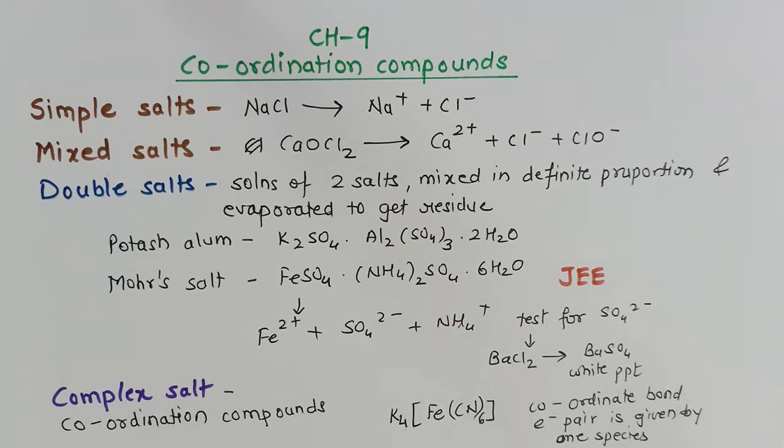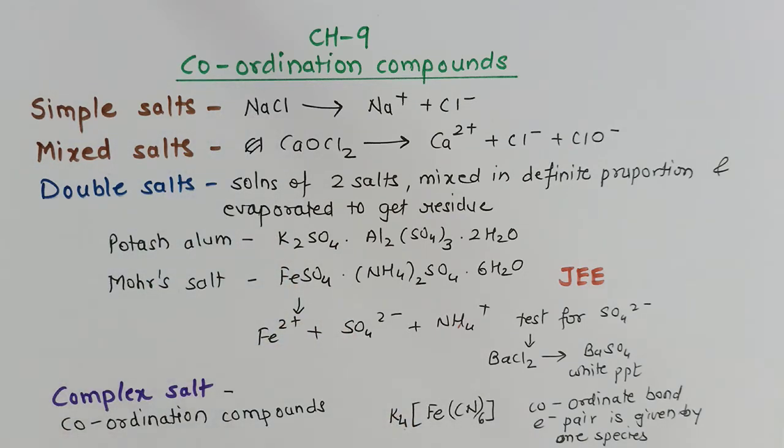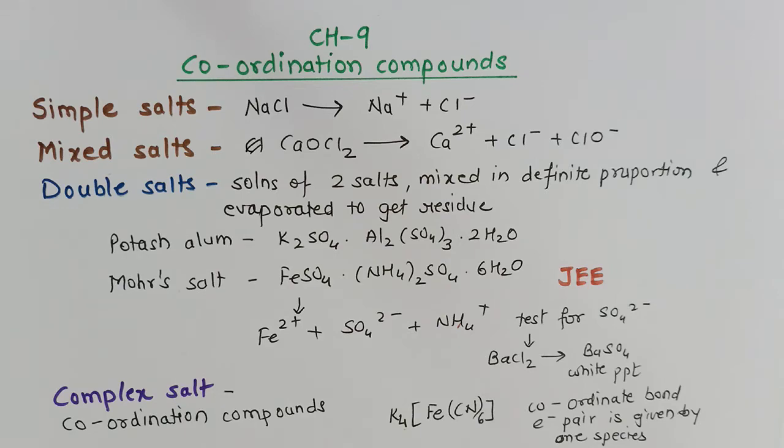and that is shared. Whereas in the case of a simple salt, there is a complete transfer of electrons, and in a normal covalent bond, the electrons are shared. One electron will be shared by one atom and another electron by another atom. But in the case of a coordinate bond, only one species will give its electrons for sharing. For example, in this case, cyanide will give its pair of electrons for the sharing, and that will be shared by iron also. So that is about coordination compounds or complex salts. Based on this, we will define complex salt, and then we will see the difference between double salt and complex salt.